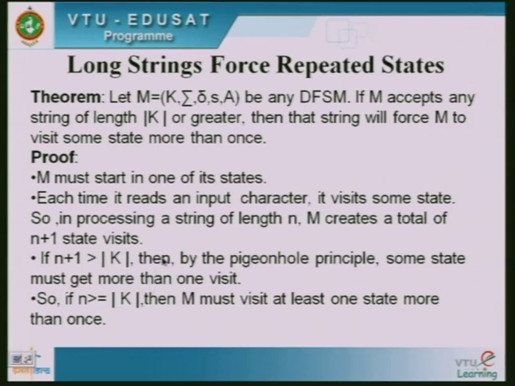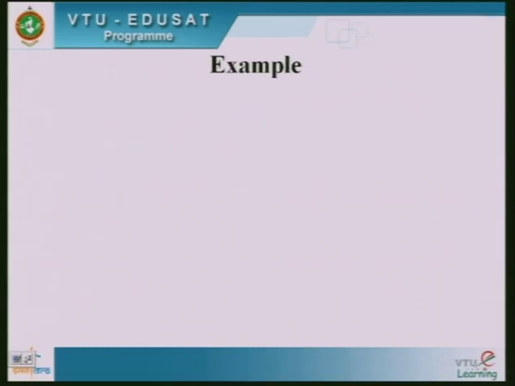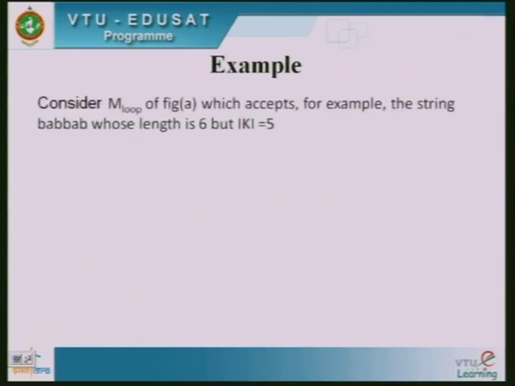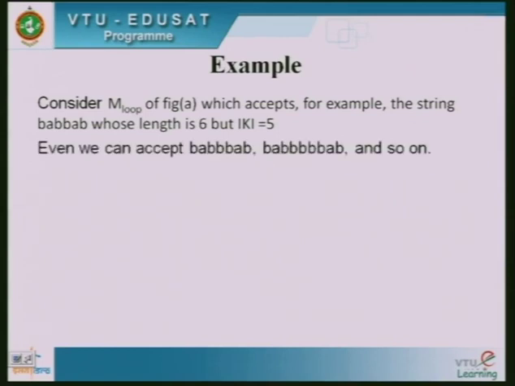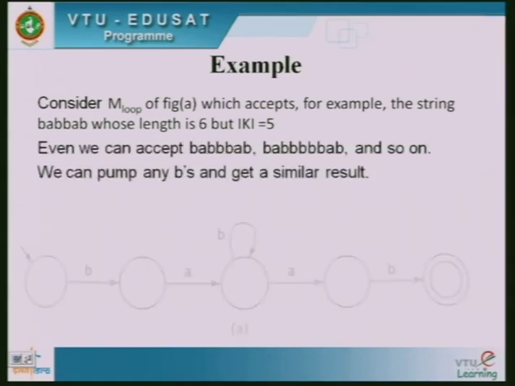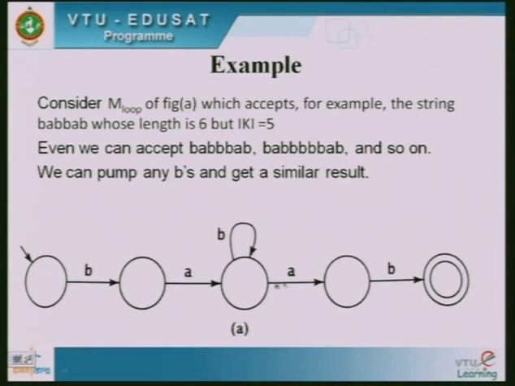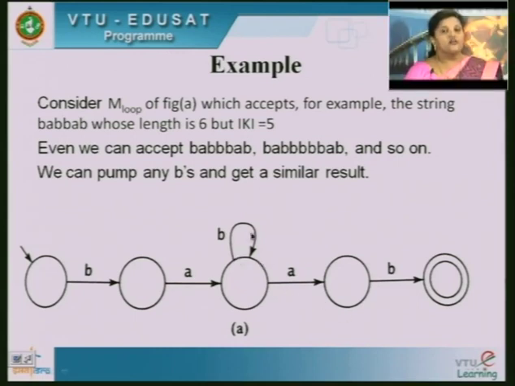This is very important, and we will be using it in proving a language is not regular. The same example we will take. Now consider the M loop which we have discussed earlier. It consists like this. Even though it has 5 states, it can accept a string of length k, or of length 6, or also 7, 8; in between it can have many b's. So, according to the previous theorem, it has traversed a state more than once.